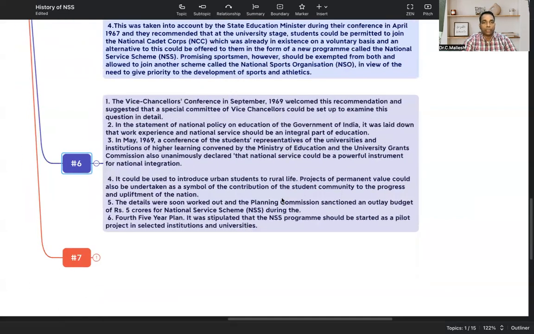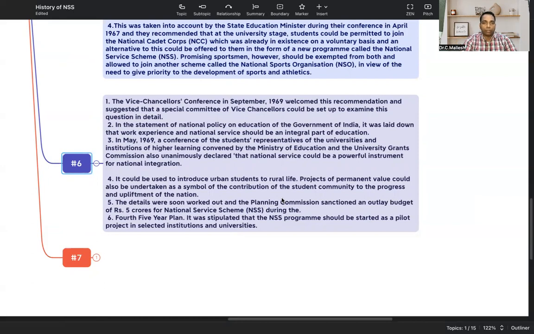And it could be used in introducing urban students to rural life. When they want to do a project in the rural area, urban students can go to work on the project in rural areas. So whenever students want to undertake something to uplift the nation, they will work in rural areas, backward areas, undeveloped areas.